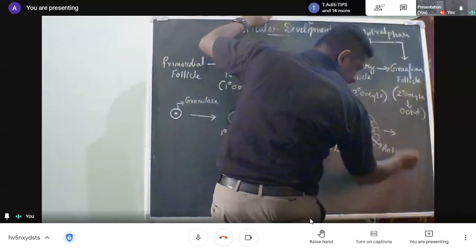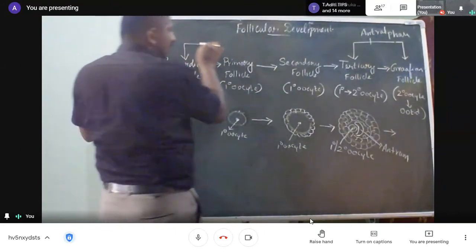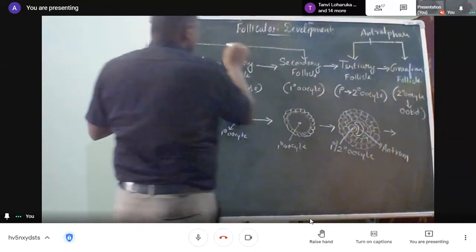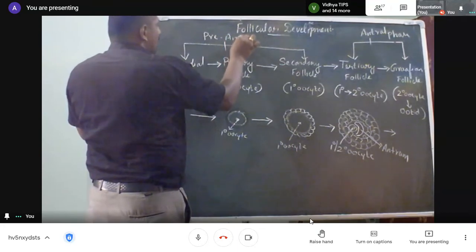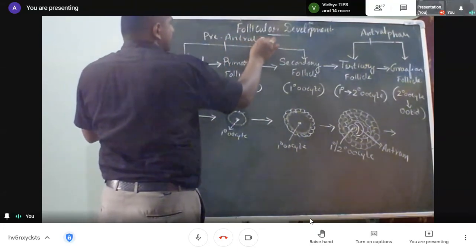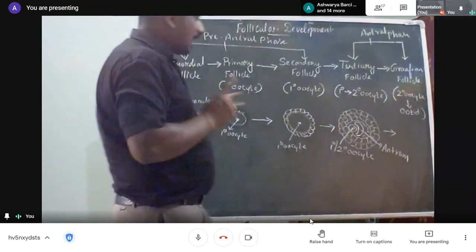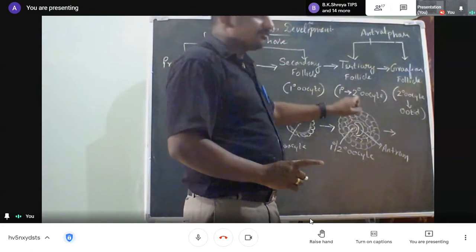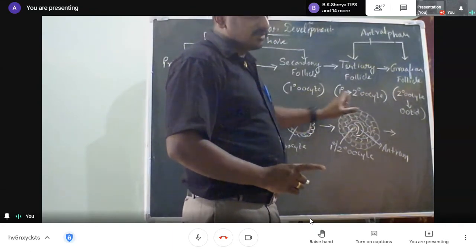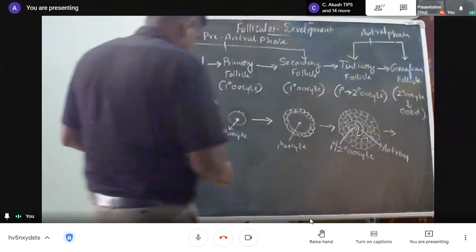The stage from primordial follicle to secondary follicle is called the pre-antral phase. That means no antral cavity can be seen. The stage where an antral cavity is formed is called the primary follicle. In maturation stages, the antrum will be a little bit bigger in size. There will be the secondary oocyte.